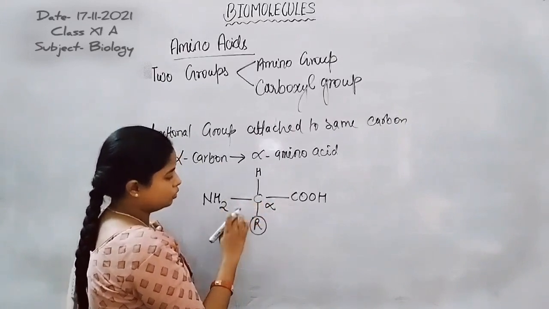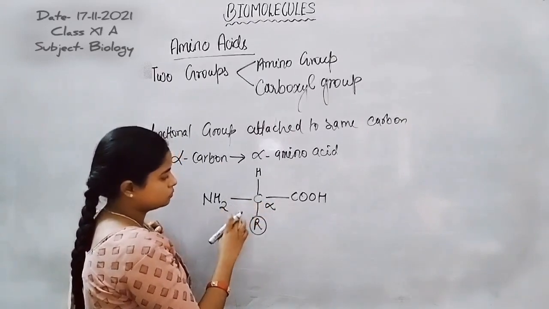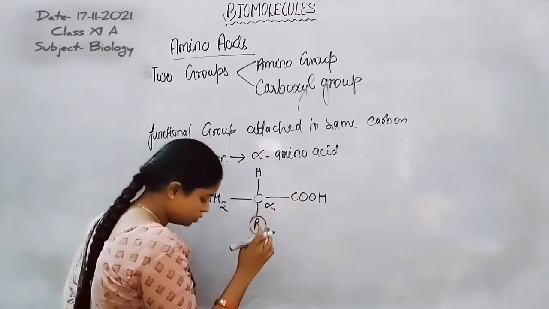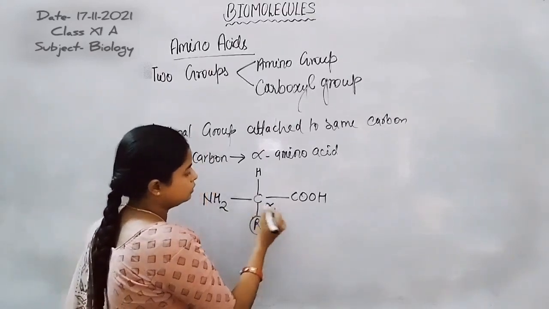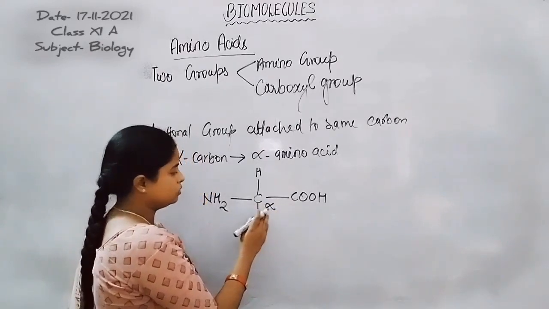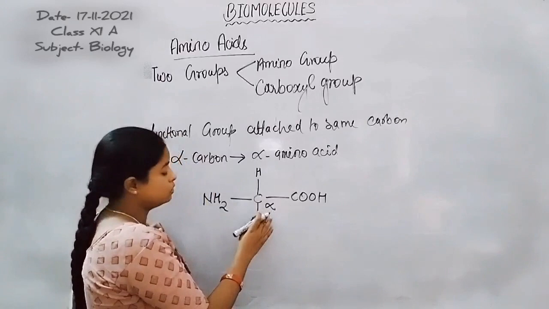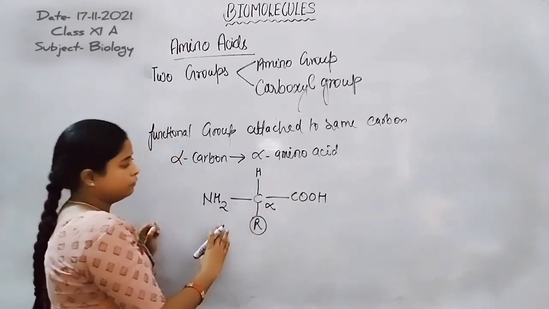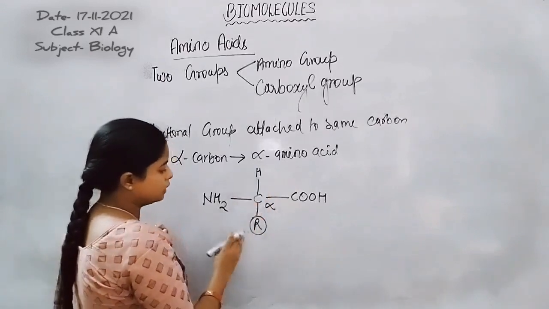With the help of nomenclature, it can also be explained that the carbon which is directly attached to the functional group carbon is known as alpha carbon. So here is the alpha carbon, where both functional groups are attached, along with one hydrogen and the R group.